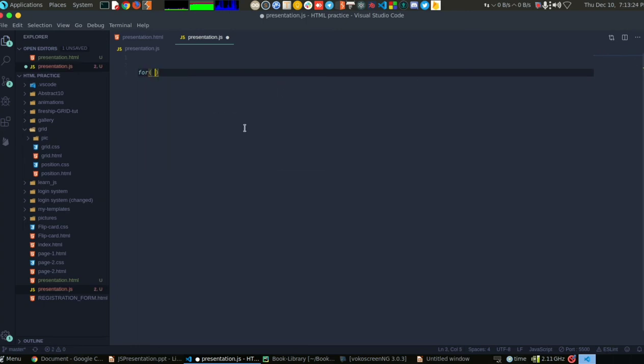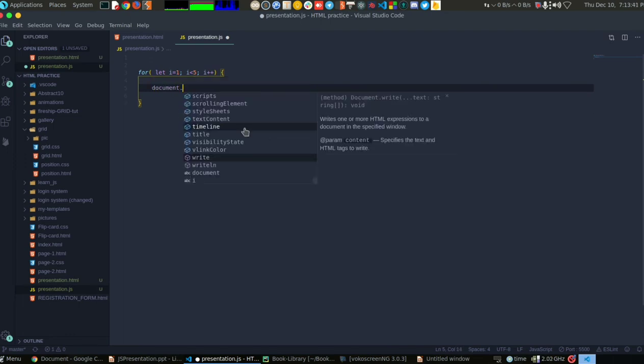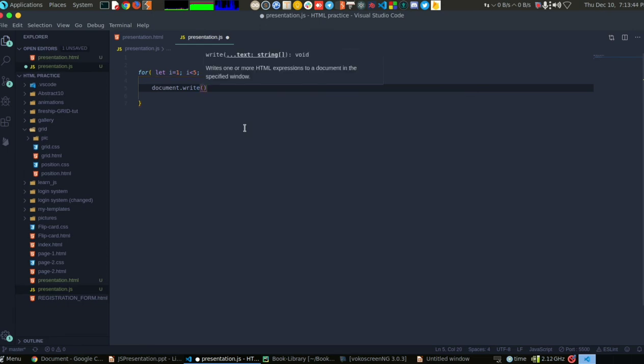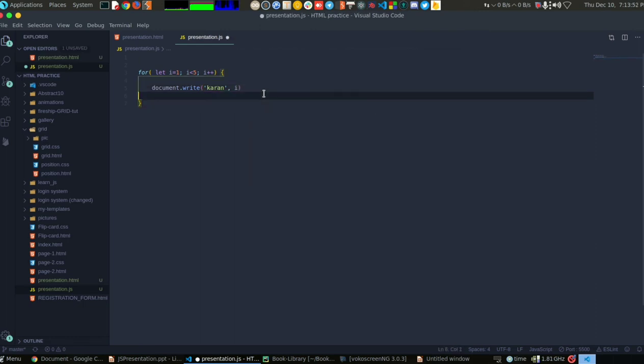I can write for (let i = 1; i < 5; i++), and inside this we can write document.write Current, i. So I'm writing my name and the number of times the iteration has run.